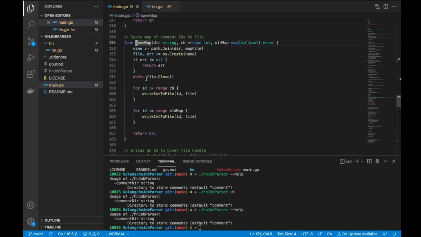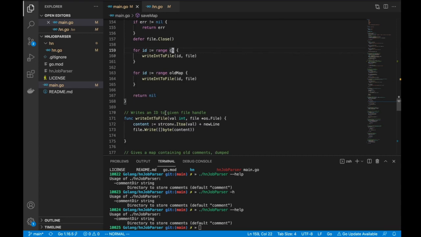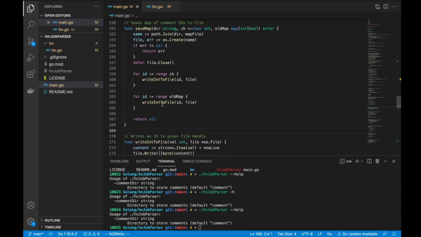It's just going to open the file, and for all entries in the channel that I had, I'm just going to write them to the file. And then for all the entries that I had on the map, I'm just going to write them to the file, and you're done. So overall, that's the logic that is there.